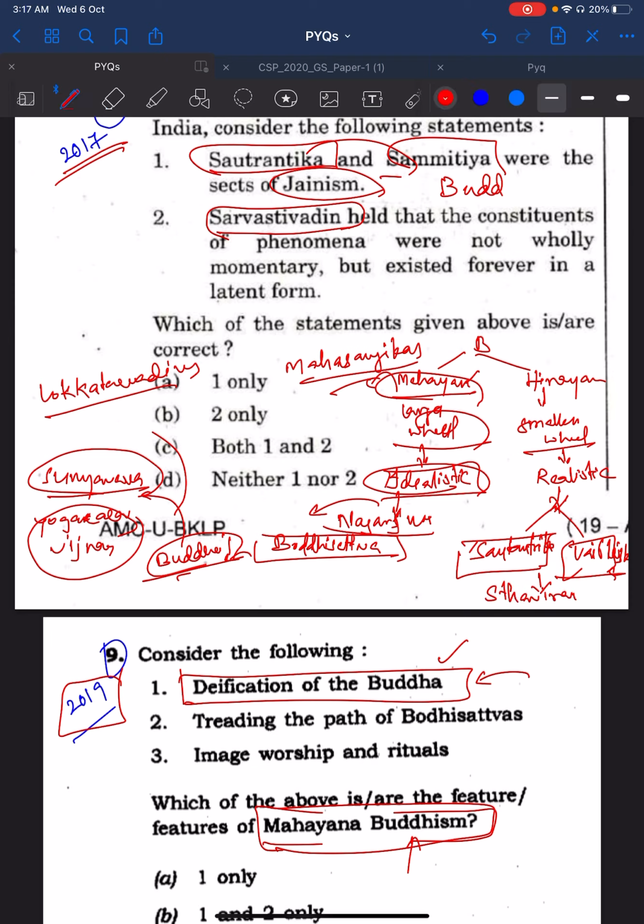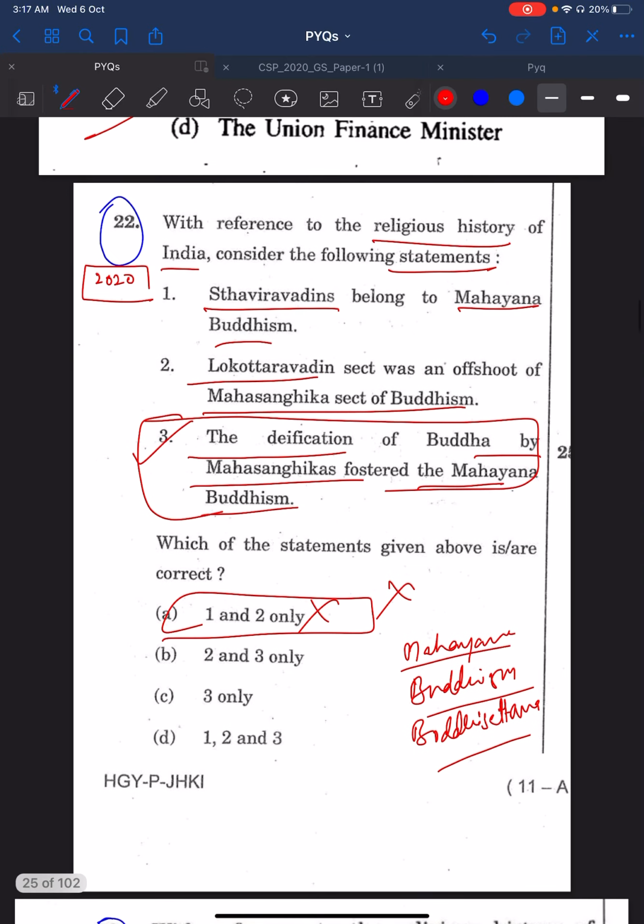So these Staviravadins, or school of elders, are a little bit orthodox. When you are orthodox, you follow very strict rules. When you follow very strict rules, you will have fewer followers. So Staviravadins, Hinayana, Theravada, realistic school, Sautantrika, Vaibhasika, Sammitiya all come under this part, and the others come under the other part. Based on this knowledge, you could have easily solved this.